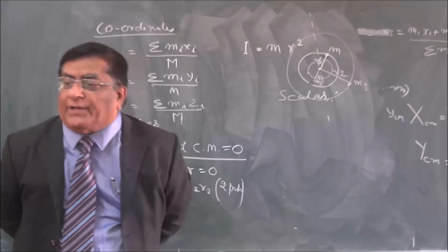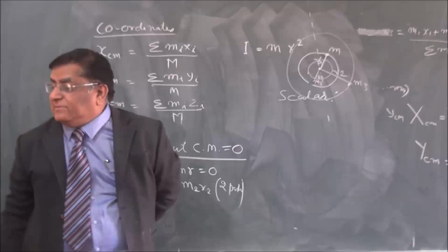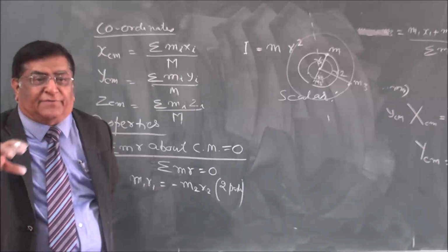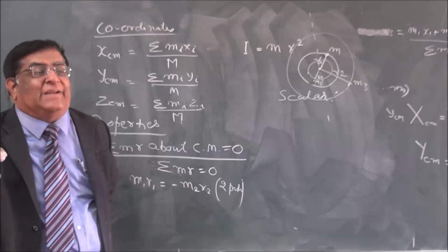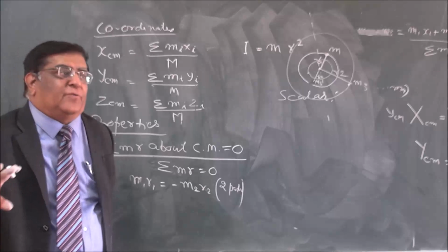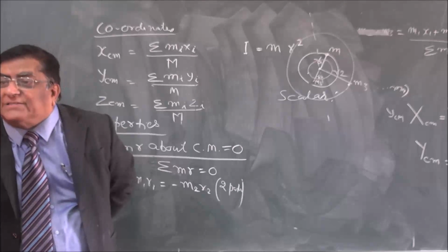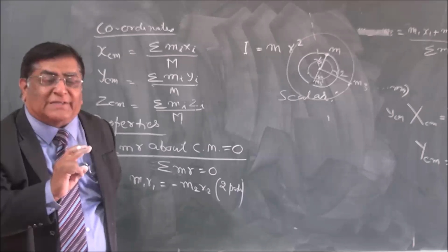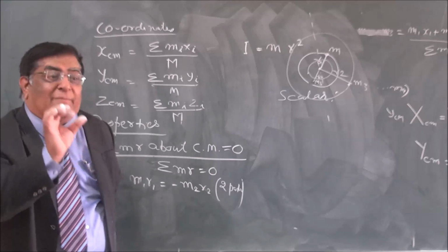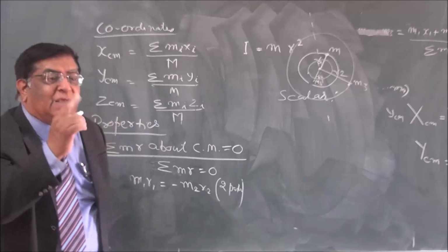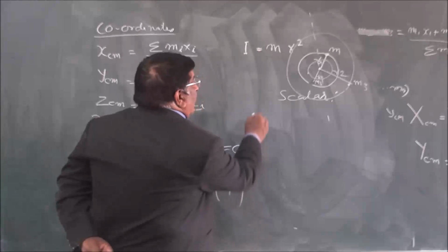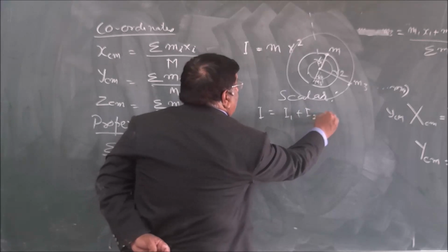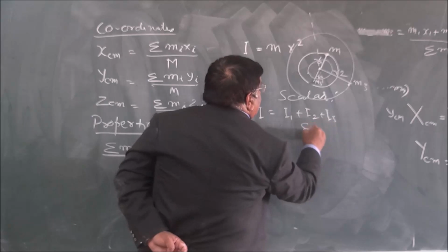For each and every point, you have to find out a single moment of inertia, an individual moment of inertia for each point, and then you will add up the moment of inertia of all the points. So when it comes to plus, you cannot plus only mass, you cannot plus only r. What can you plus? Total mr square individually. Do it separately, and then only you are allowed to make the sum. So the moment of inertia of the system is I1 plus I2 plus I3, all for single particles.